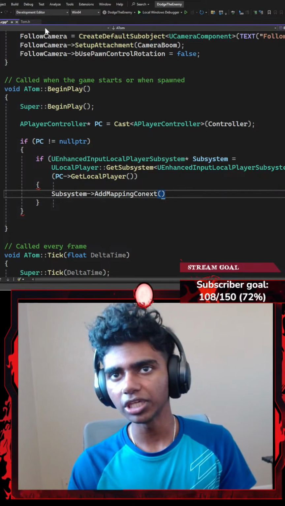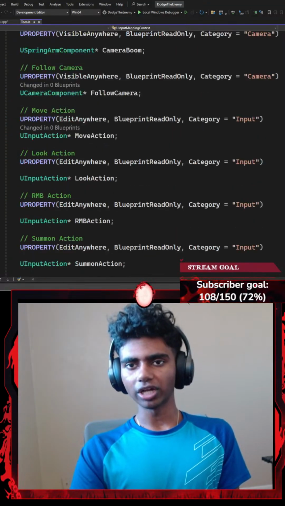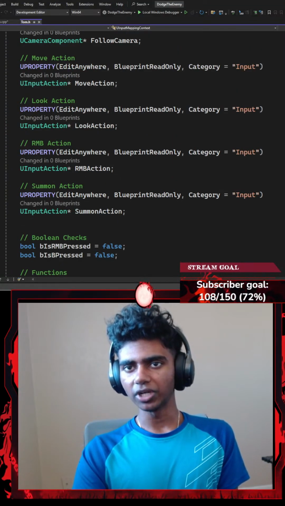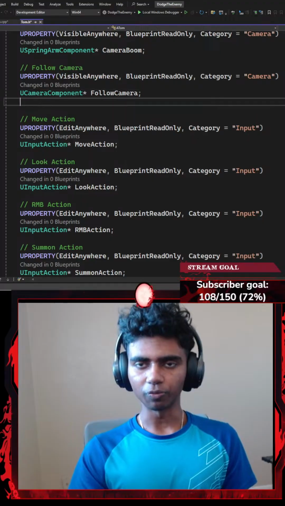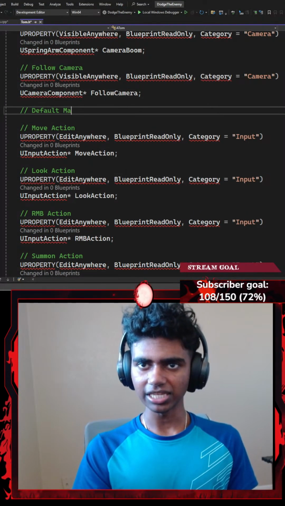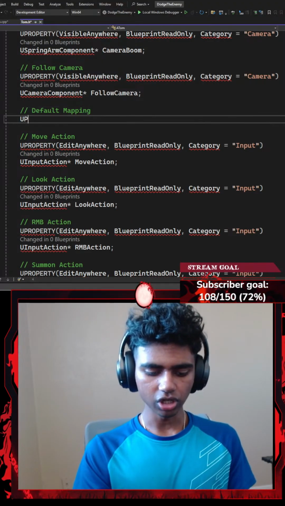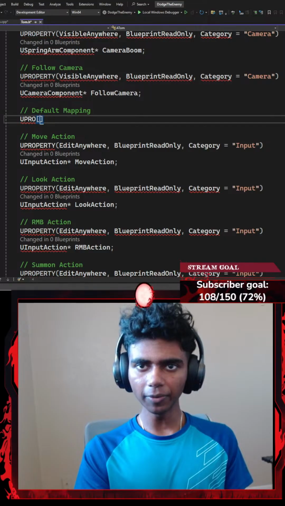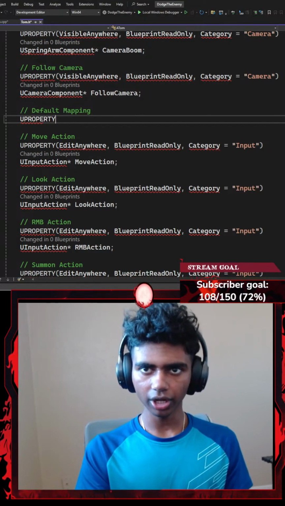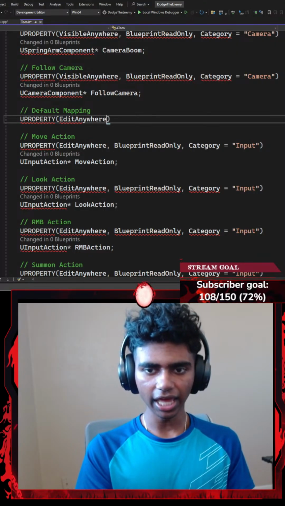The first is gonna be, let's go to my header files, my input mapping context, which I don't think I created a UPROPERTY for. So I might create a UPROPERTY for it. I'm going to call it something like default mapping. Guys, ignore the red underlines, it's just my editor kind of tweaking. There we go. So I'm going to go with something like a UPROPERTY, which I want to be able to edit anywhere.